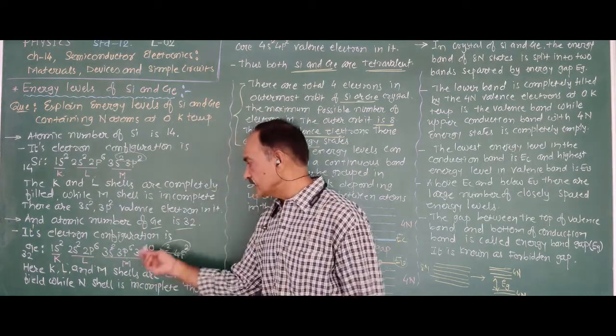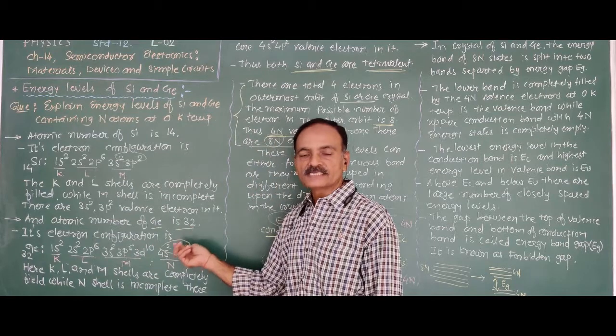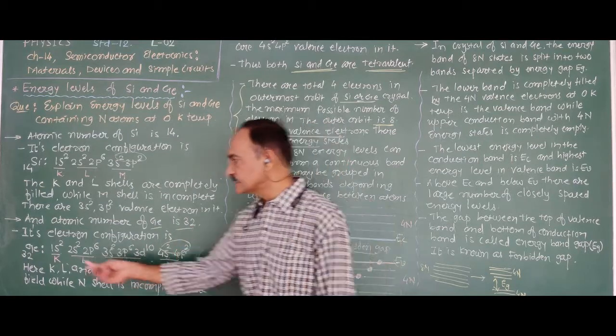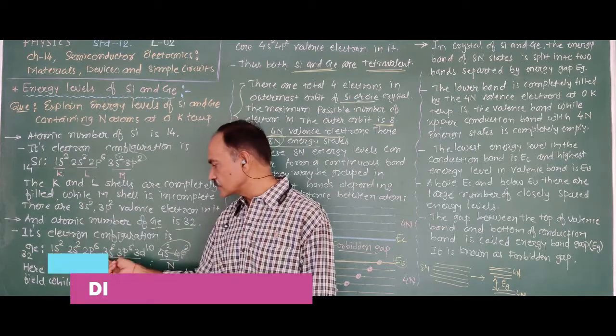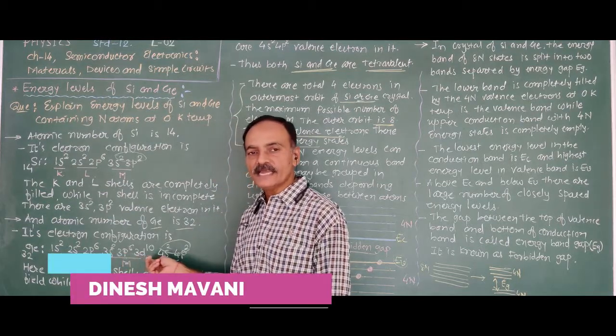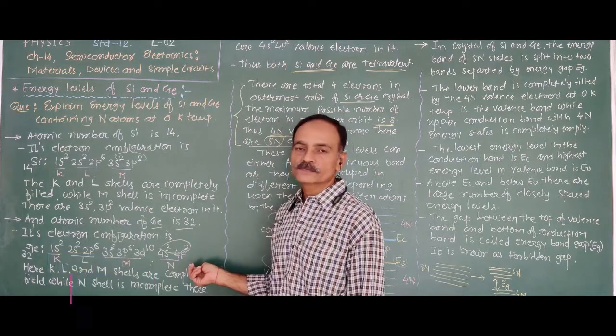While for germanium, the atomic number is 32. Its electron configuration is 1s2, 2s2, 2p6, 3s2, 3p6, 3d10, 4s2, 4p2.